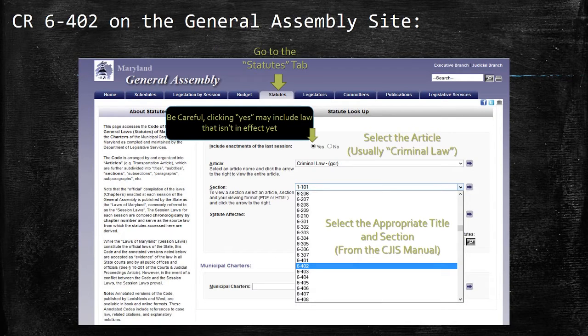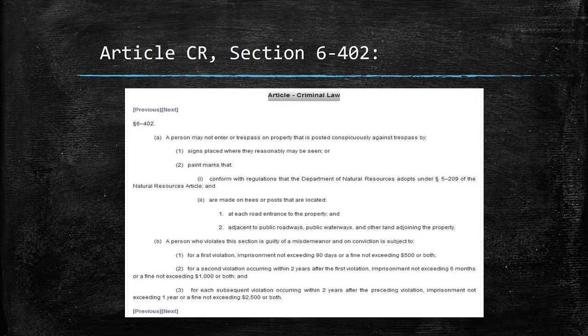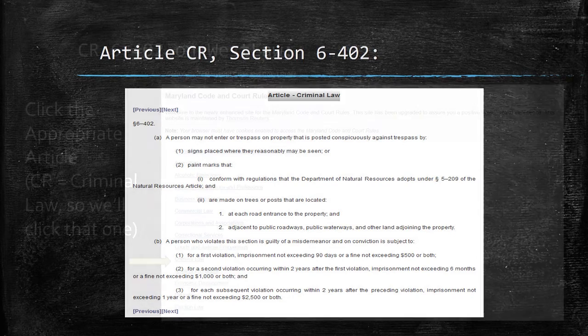If we go to the Maryland General Assembly site, then we can click on Statutes. Now there's a little thing that says include enactments of the last session. Be careful on that because you may end up getting law that isn't in effect yet. The article is going to be the criminal law article, and then we're going to go to section 6-402 from the drop-down menu. Click on that, and voila, criminal article section 6-402 in all of its glory.